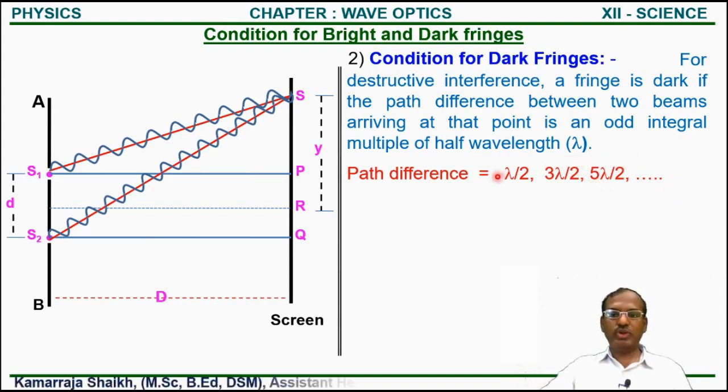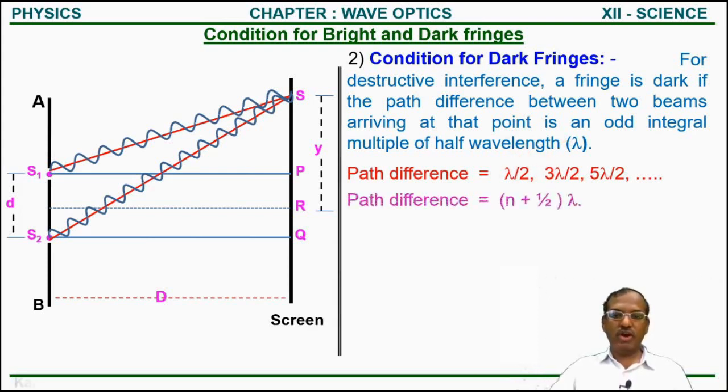Means lambda by 2 is common and their coefficients are 1, 3, 5, 7, 9, etc., which are the odd integral multiples of half of wavelength.